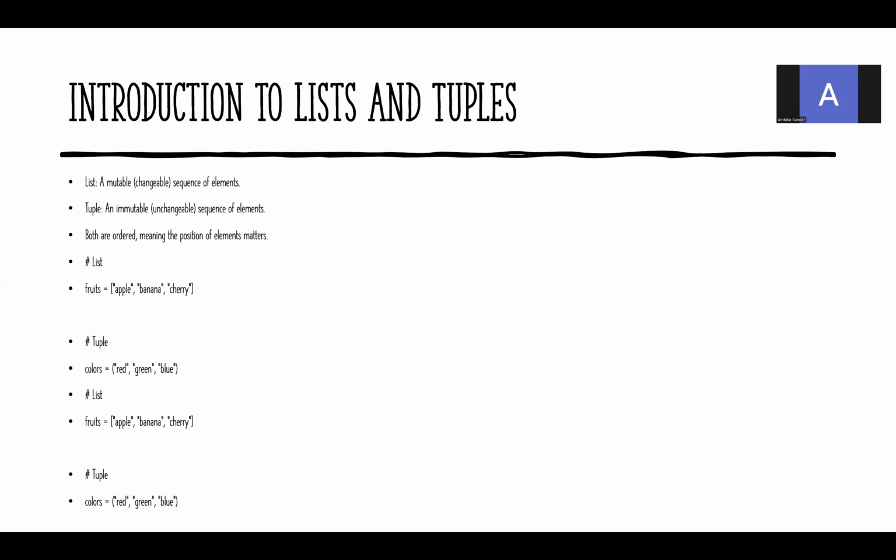For example, fruits is a list which is created with a square bracket. I have three elements, apple, banana, cherry here. In the tuple, I have created with a curve bracket. I have red, green, blue color here. So fruits is the variable having the list of fruits. The colors variable is going to have the collection of items belonging to the tuple. Lists are created with square brackets and tuples are created with curve brackets.